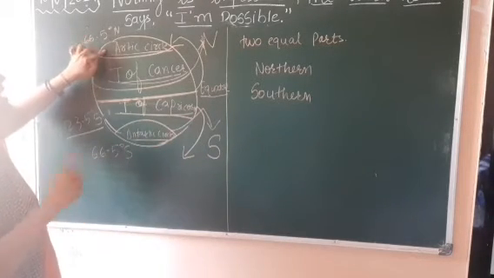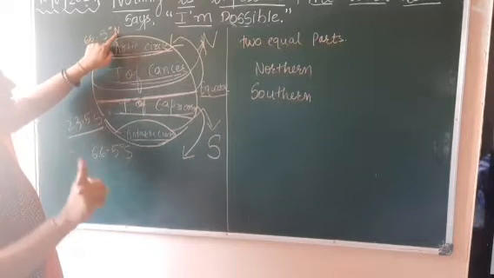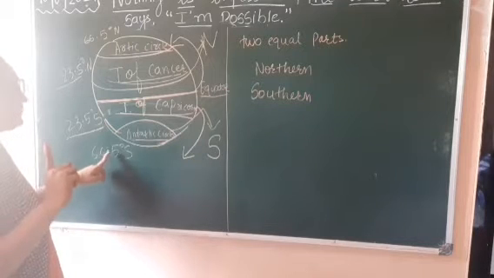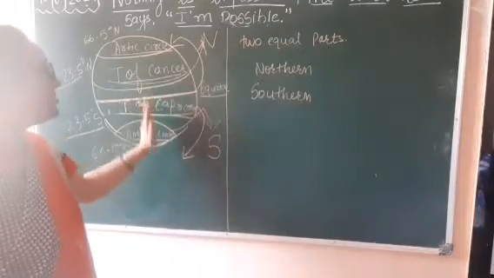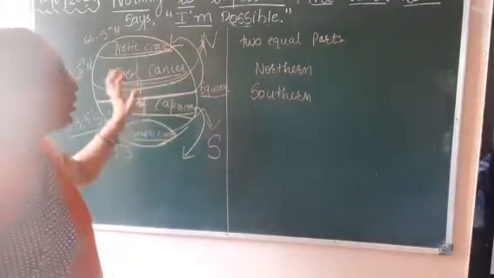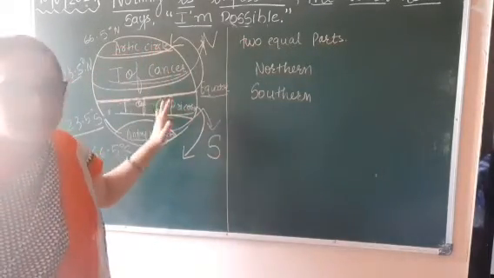In the same way Arctic circle is 66.5 degree northern hemisphere while Antarctic circle is 66.5 degree southern hemisphere. So these are all imaginary lines that you can see on the globe. By this we can easily identify the directions.